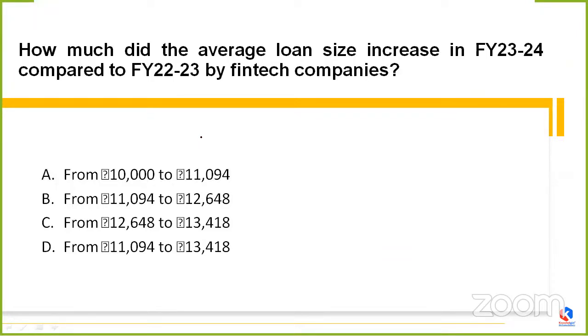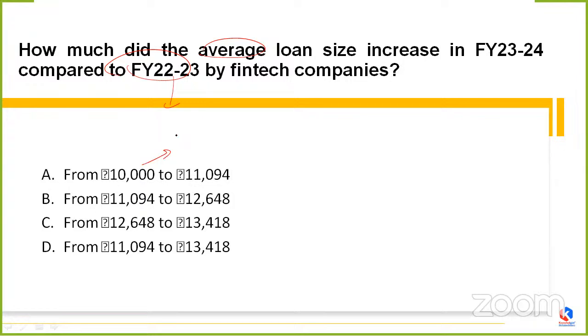Next question, it is simple. It is also about fintech companies, but quite different in a manner. Here we have to answer how much the average loan size has increased in FY 23-24 if we compare it with the previous fiscal year, FY 22-23, by the fintech companies. Deep Pawar is saying option A. We will look at the correct option, but before that, let's go through the options which are provided.